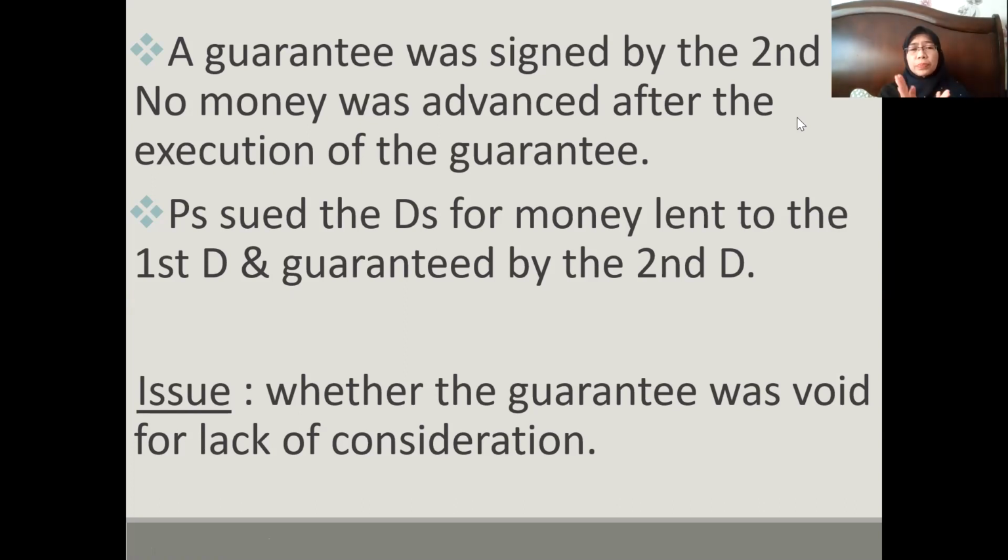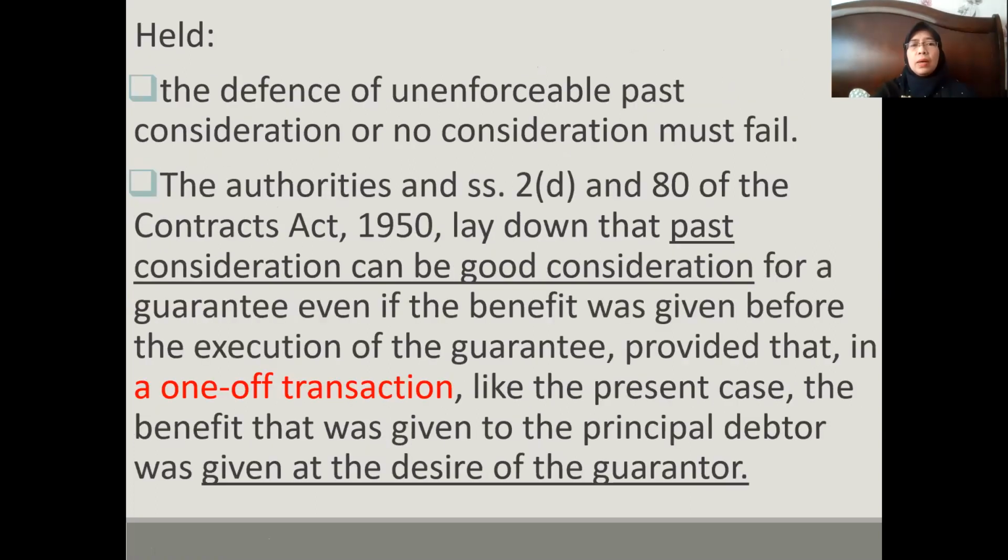So now the issue was whether the guarantee was void for lack of consideration. But the court held that the defense of unenforceable past consideration or no consideration must fail. Why? The court referred to section 2(d) and also section 80 of the Contracts Act. And these two sections actually lay down that past consideration can be good consideration for a guarantee, even though the benefit was given before execution of the guarantee. Here the loan came first, and only then the guarantee came later.